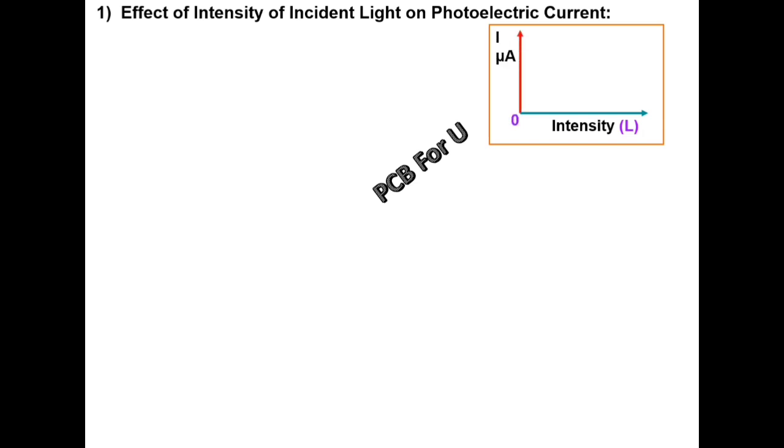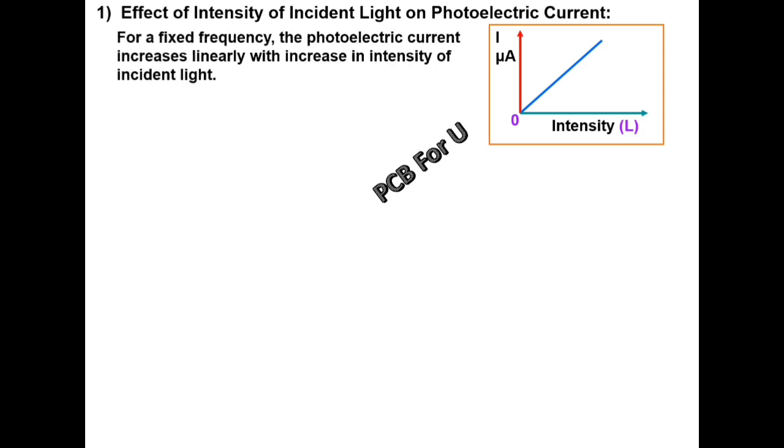Effect of intensity of incident light on photoelectric current. Consider this graph. Along x-axis intensity, along y-axis current in microamperes. Intensity is directly proportional to photoelectric current, that is, the number of photoelectrons emitted from the metal surface in unit time. For a fixed frequency, the photoelectric current increases linearly with the increase in intensity of incident light.